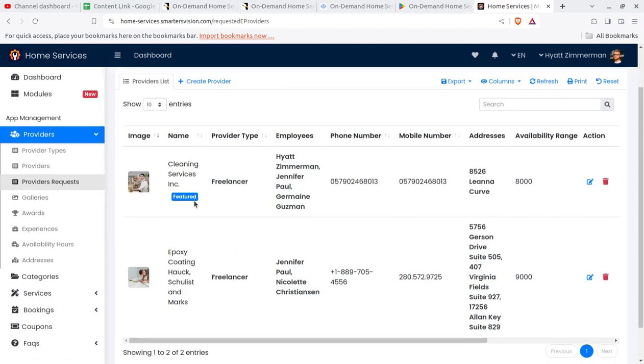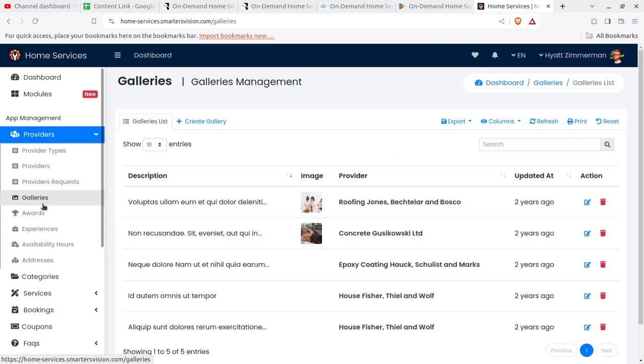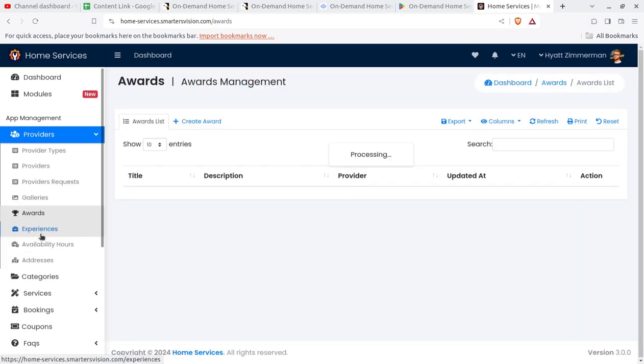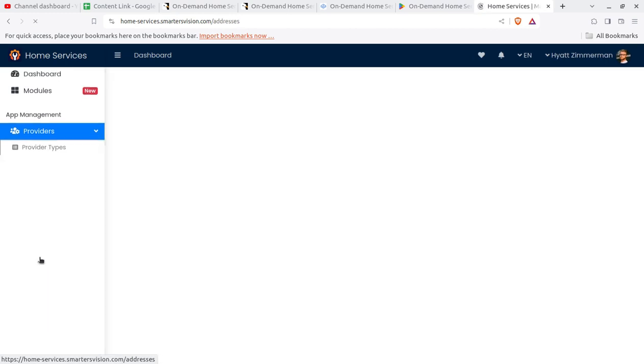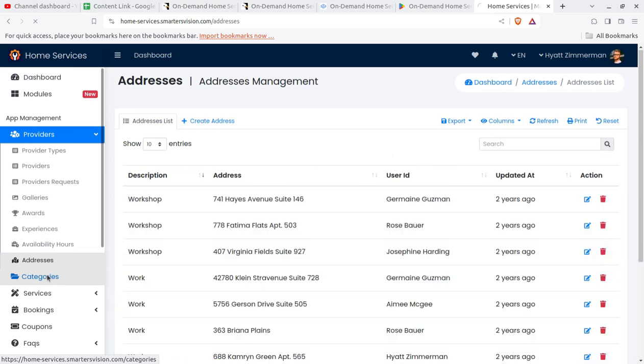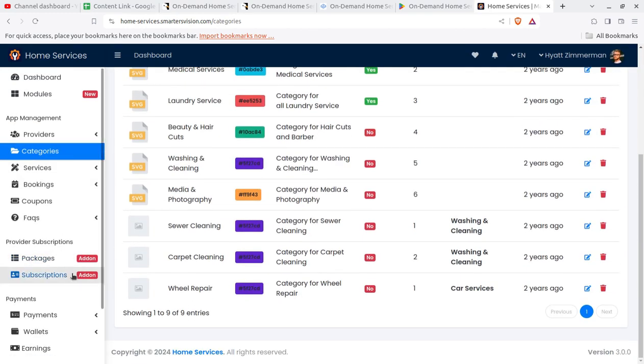This is the cleaning service request featured, and the phone number, the mobile, and all the details can be seen. Galleries can be updated for the provider screens, awards, and the experience, availability hours, and the address. So these are some basic things that you can handle easily for the providers and all the subscription users.